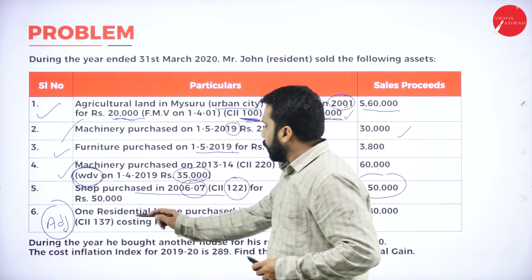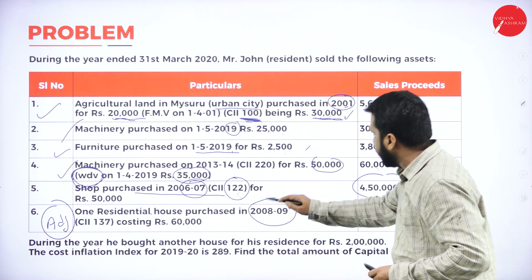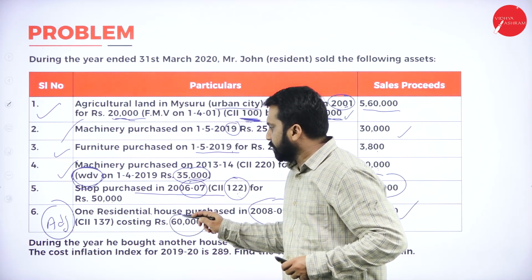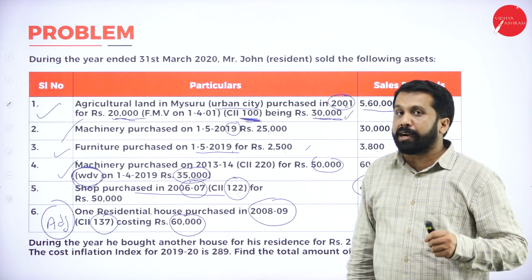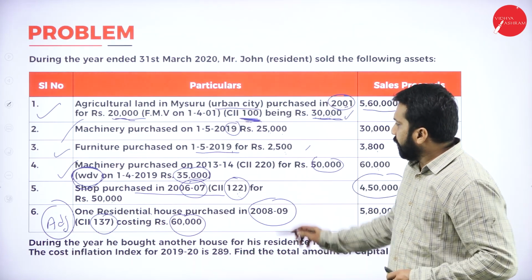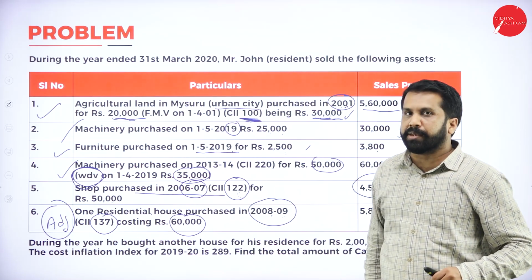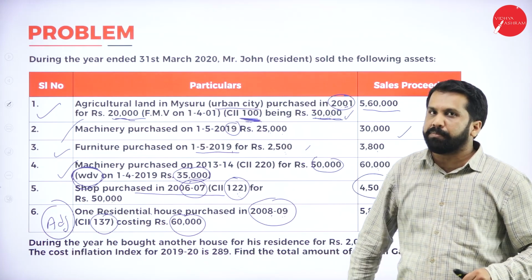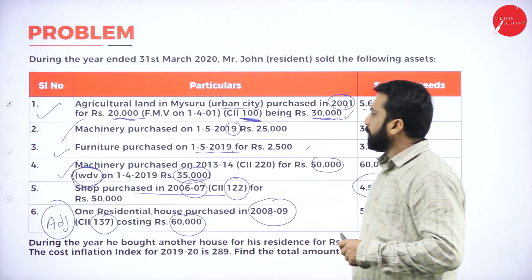So in this what happened? One residential house purchased in 2008-9 for 5,80,000 and the cost is 60,000. What is the index? 137. This index number will come down. So for 2008-9, the index number is 137. Multiplied with 289. Very good. In this what happens?